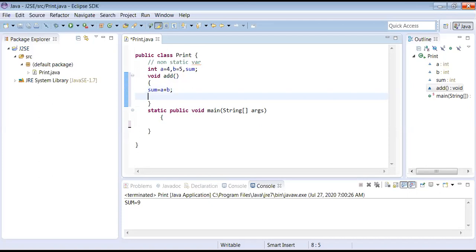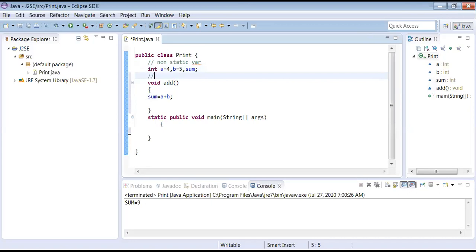Non-static variable and method. Being a beginner, I put comments afterwards, but I never put comments like this again. Comments will be ignored by the compiler. Non-static method, user method. Fine.